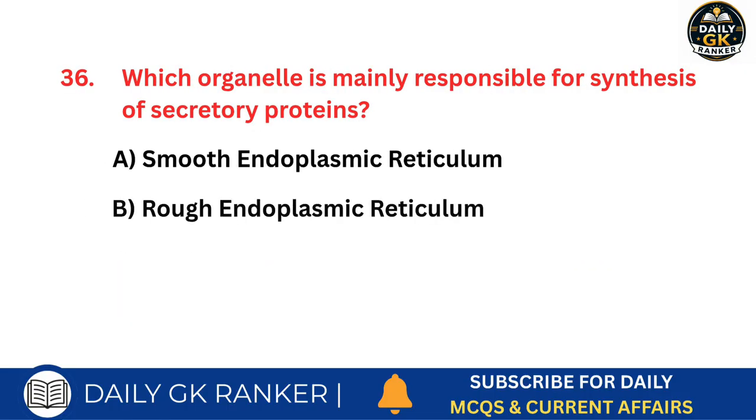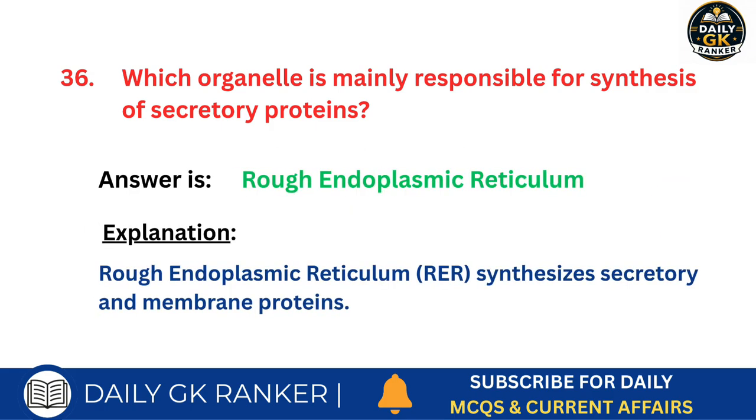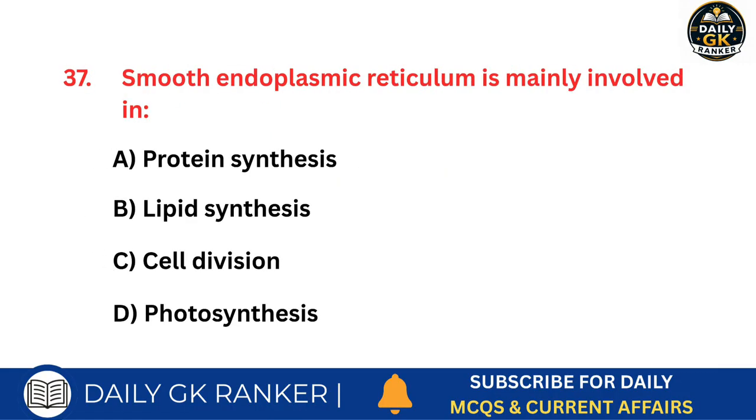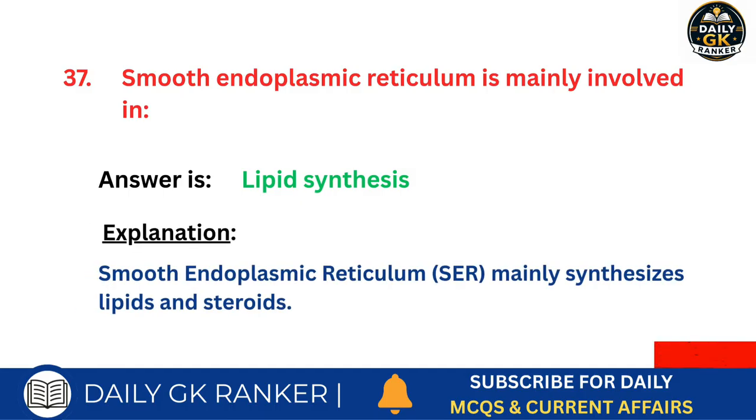Which organelle is mainly responsible for synthesis of secretory proteins? Answer is rough endoplasmic reticulum. Smooth endoplasmic reticulum is mainly involved in what? Answer is lipid synthesis.